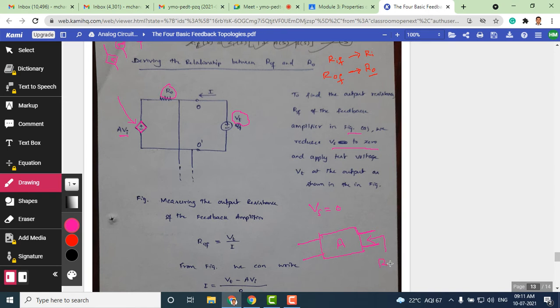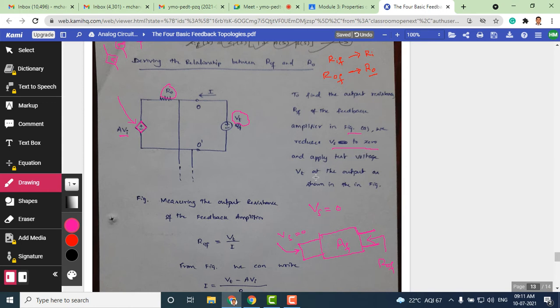So here we measure ROF, if this is going to be a feedback amplifier. Now across this, when we are measuring output resistance, the influence of the input signal must not be there. So therefore, this Vs we are going to short circuit. So Vs is going to be 0. That's the first assumption we are going to make here.